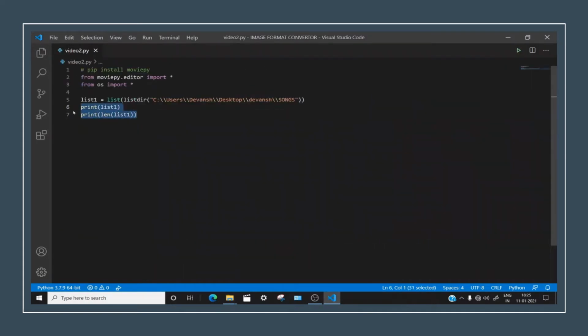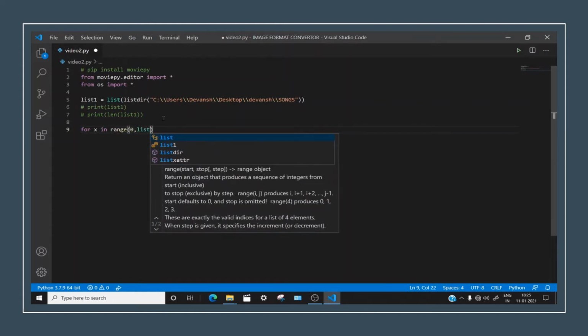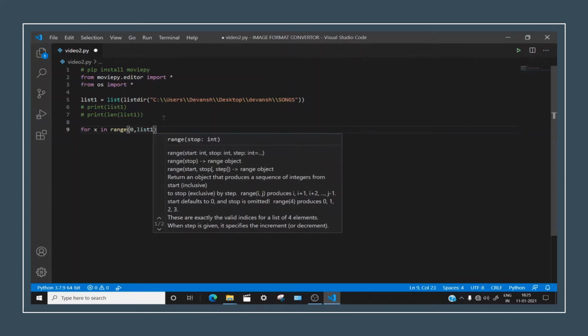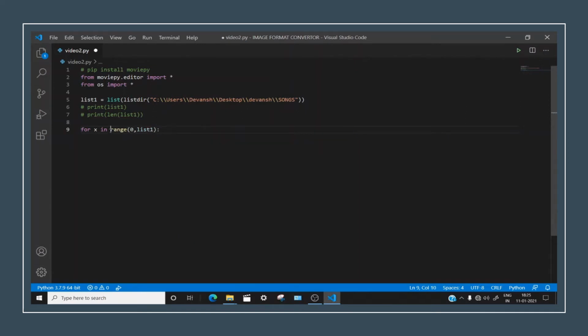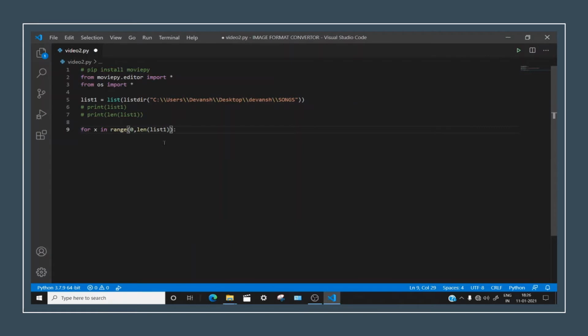So now let me comment out these two lines. Now let's go further. For now we will write for x in range of 0 comma list1. What this is doing is returning all the values in the range of this and this, but here we need to get the length of the list.